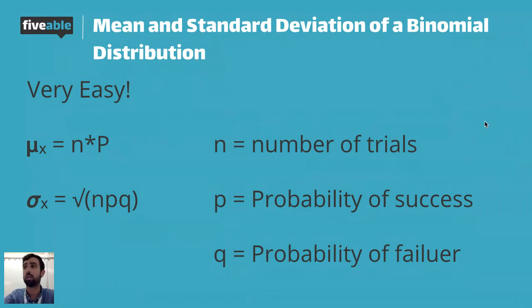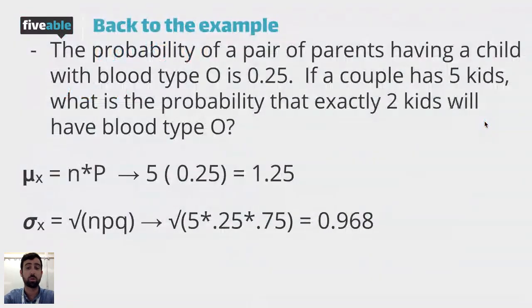Let's take a look at our example. In our example here, the number of trials was 5. The success rate was 0.25. So the answer is going to be 5 times 0.25, which is 1.25.